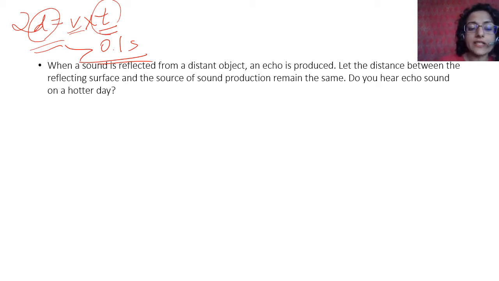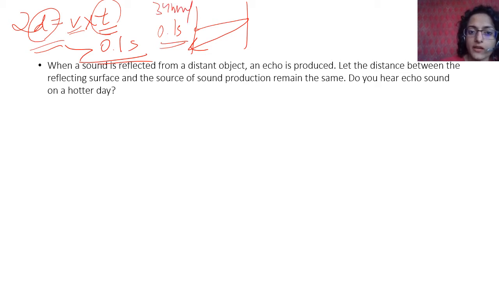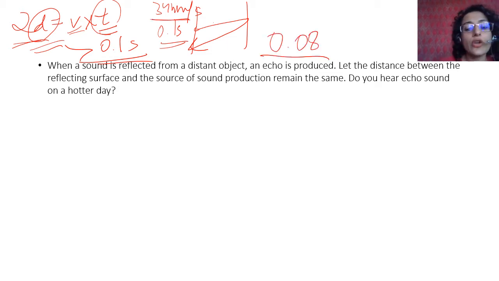If the distance is only this much and you hear it after 0.1 seconds at 344 meters per second, which is normal temperature, 22 degrees Celsius, then if the velocity increases with the distance remaining the same, the time will decrease.